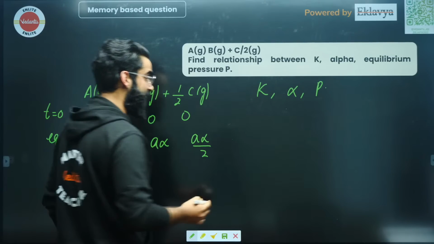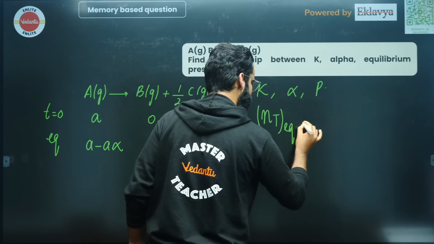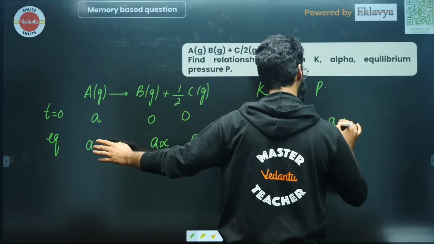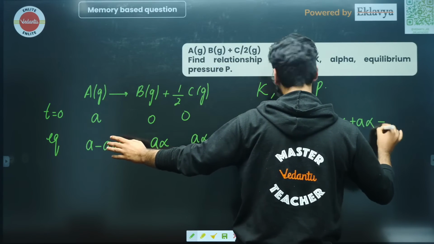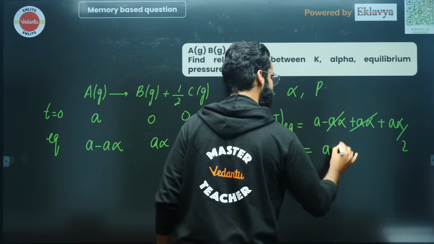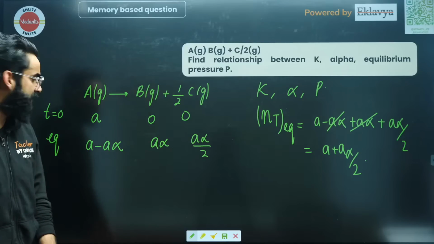Now, what is something which I'm going to do afterwards? I'll be calculating the total moles present at equilibrium. If I ask you, how many total moles are there at equilibrium? You'll say it's A minus A alpha plus A alpha, and with this you'll be writing A alpha by 2. So this got cancelled, so it's A plus A alpha divided by 2. These are the total moles present in the container at equilibrium.